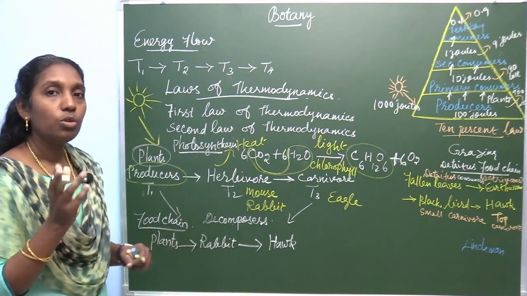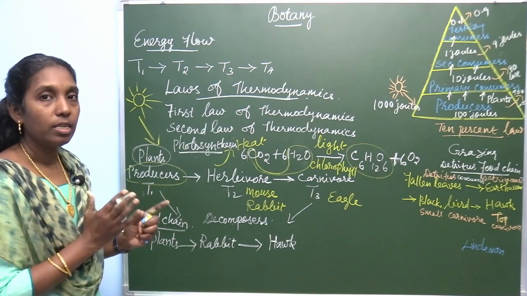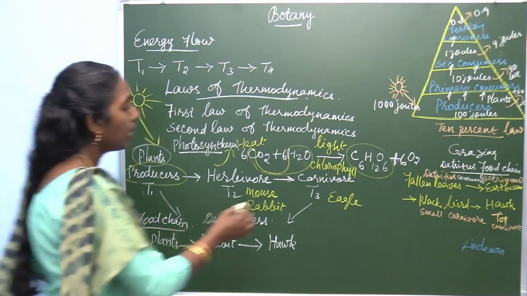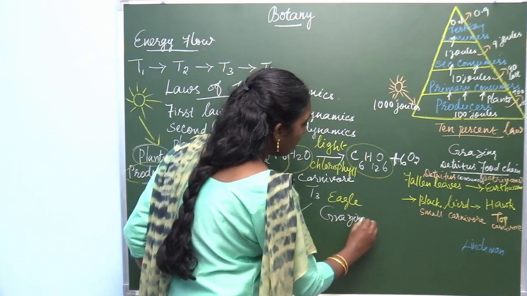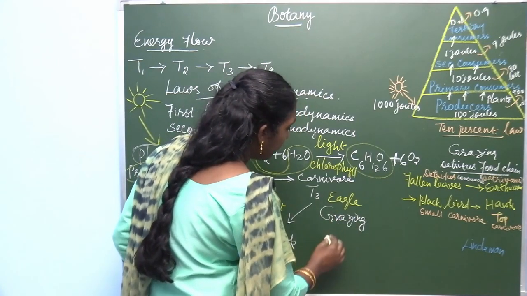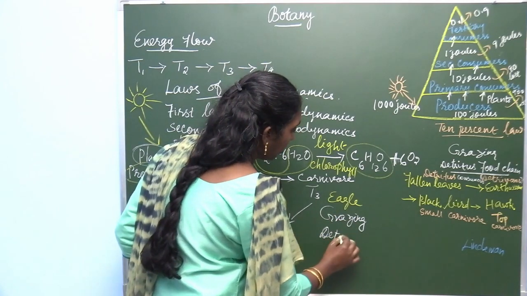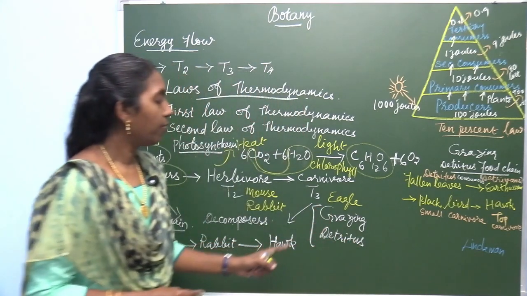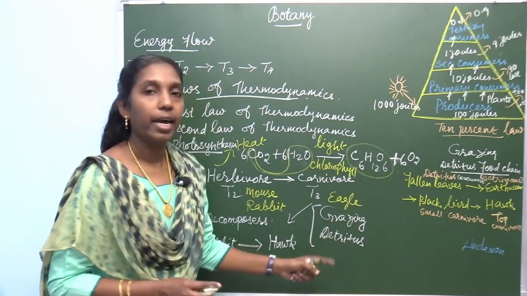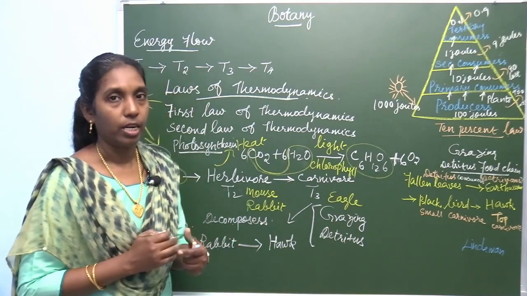So there are two different types of food chain. One type is called the grazing food chain. Another one is the detritus food chain. There are two types of food chain, grazing food chain and detritus food chain.